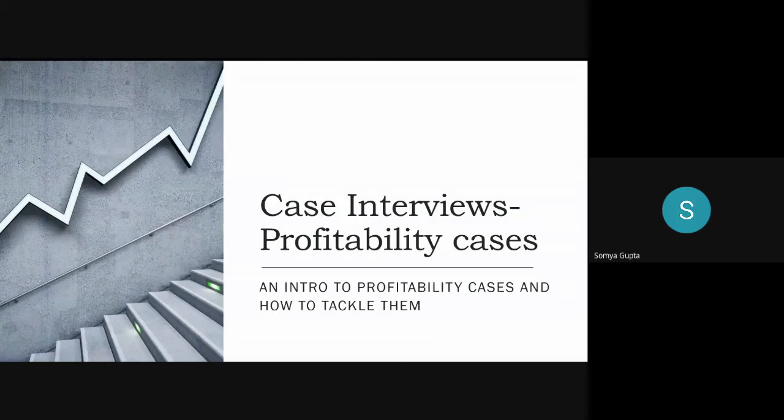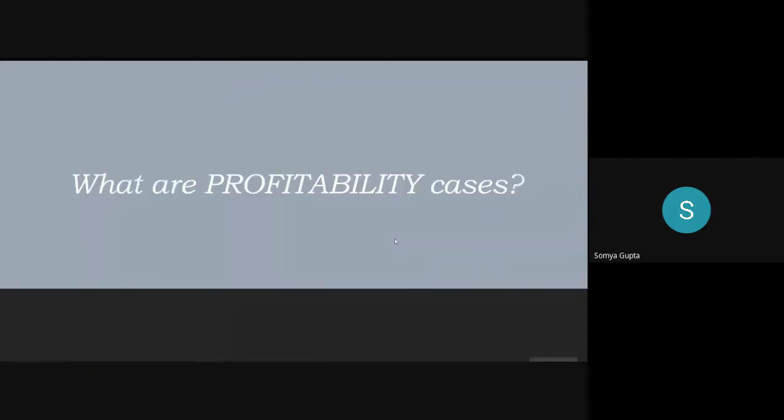Hi everyone, welcome to the session on profitability cases, an intro to profitability cases and how to tackle them. So we'll roughly go through the case type, and then we'll see how we can tackle them and what different cases there can be. So what are profitability cases? Basically, any case in which the term profit is involved, where you might have to find the profit, might have to project them, or you might have to find out why a certain company is not being able to earn profit. Those are profitability cases.